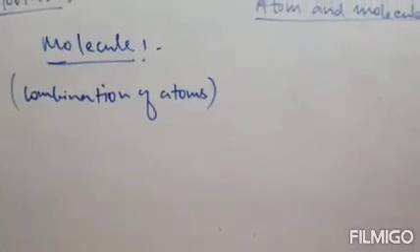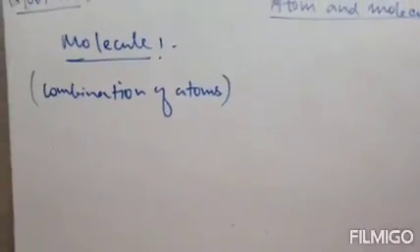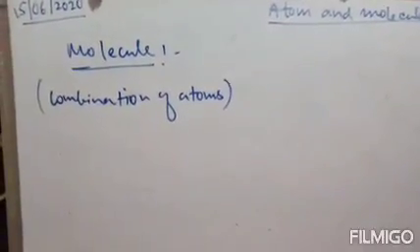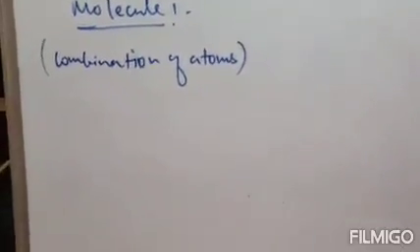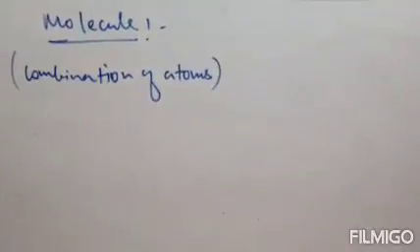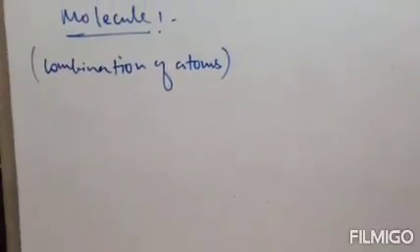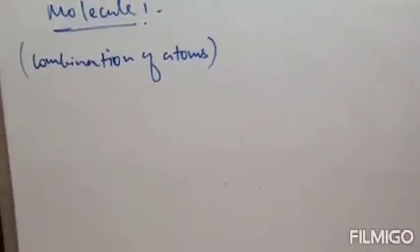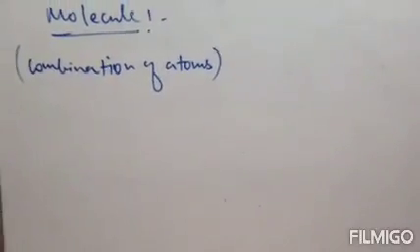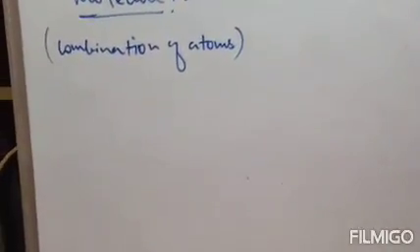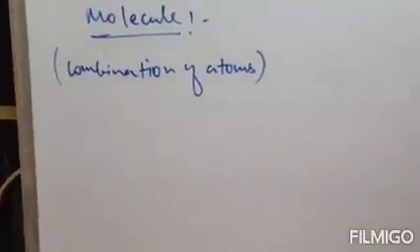Atom is the smallest particle, and when two or more than two or three atoms combine together, they form a molecule. So it is the smallest particle of a compound which can exist independently.